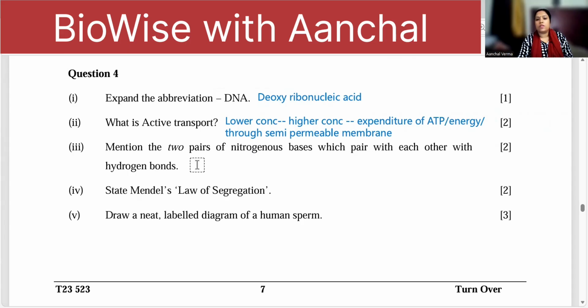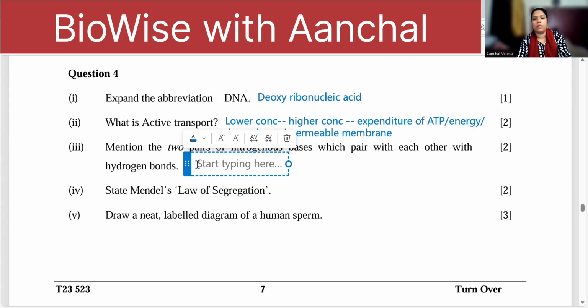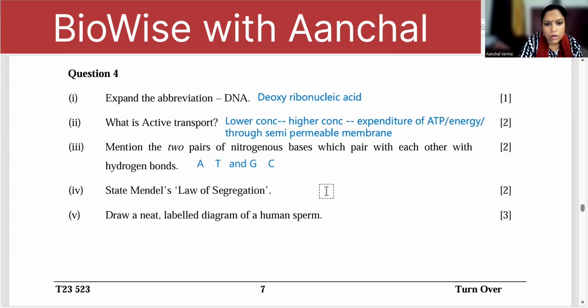Mention 2 pairs of nitrogenous bases which pair with each other and hydrogen bonds. So A double bond T, A=T, and another one is G and C. Okay. So you have to show the bonds also. So A and T you have got double bond, and G and C you have got triple bond. Okay? Law of segregation.